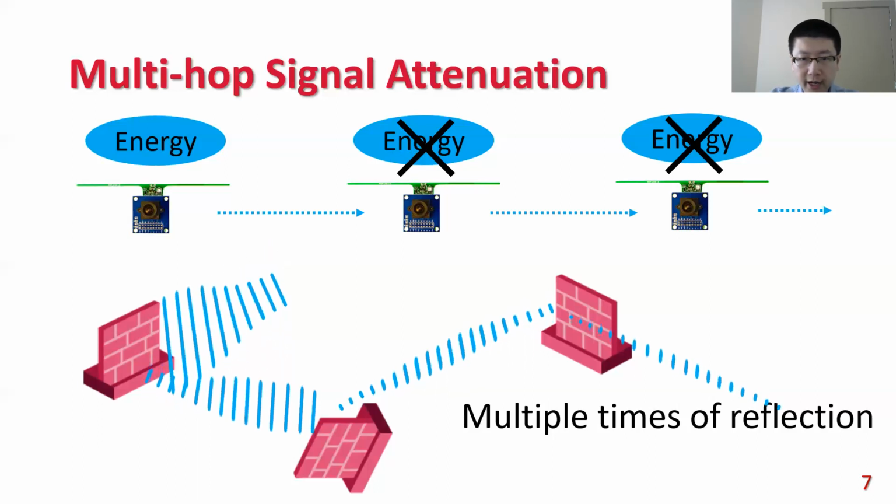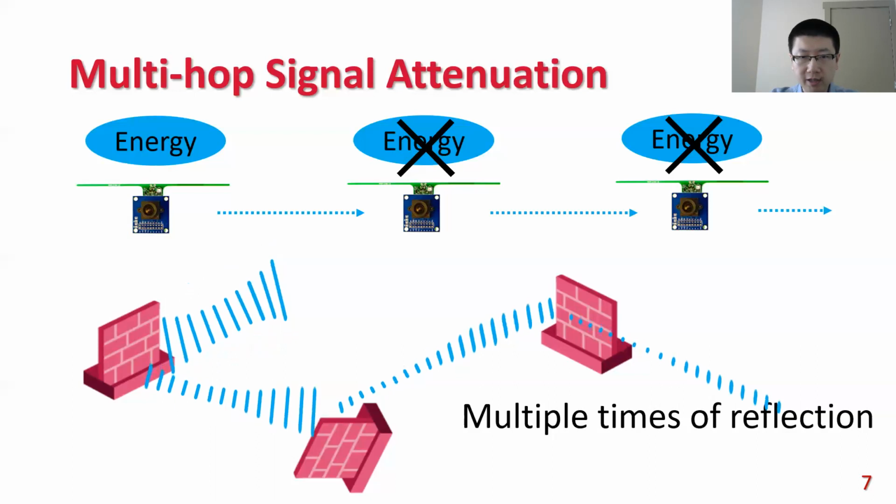Because the modulated carrier has been reflected multiple times by previous hop sensors, its signal strength would be too weak to be backscattered again. Then the multi-hop signal will attenuate rapidly and directly lead to limitations on hop count, sensor-to-sensor distance, and multi-hop throughput.